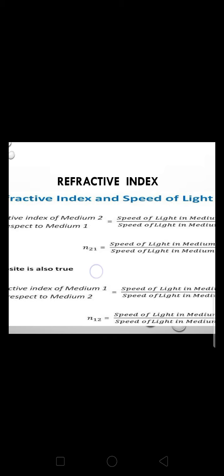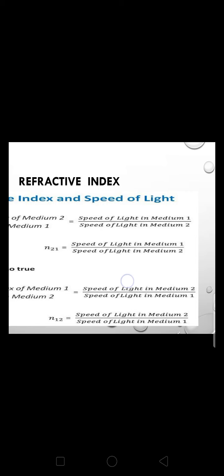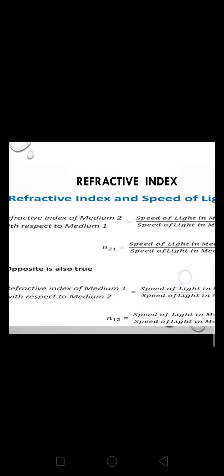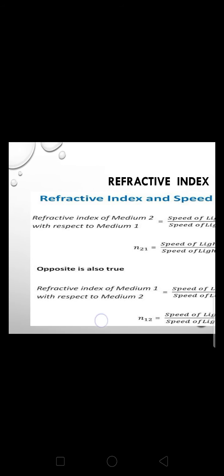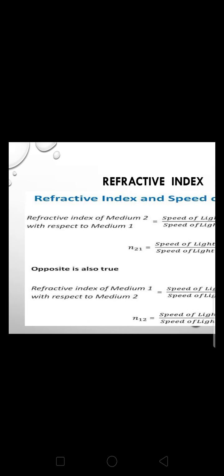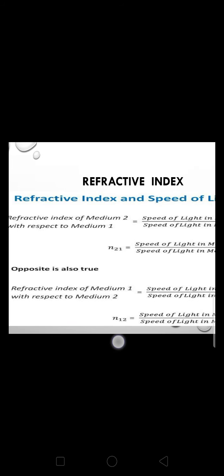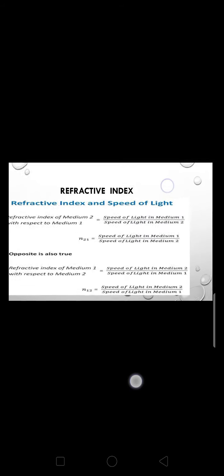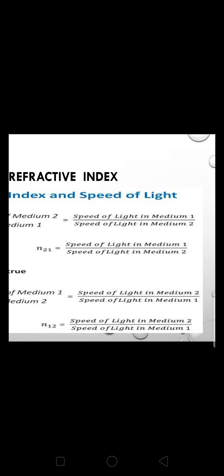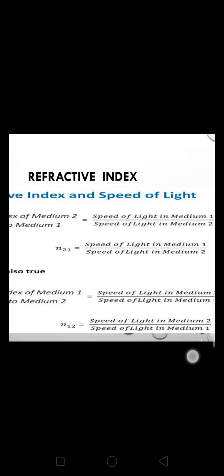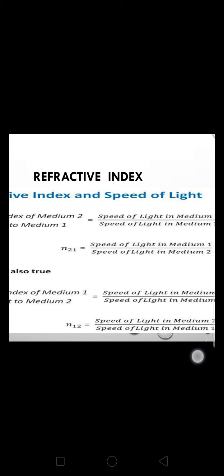The refractive index of medium 2 is written as n21, measured as the speed of light in medium 1 upon the speed of light in medium 2. And if we are measuring the refractive index of medium 1 with respect to 2, then it is written as n12, and for this we take the speed of light in medium 2 upon the speed of light in medium 1. So in this way we can measure which substance is optically denser and which is optically rarer.